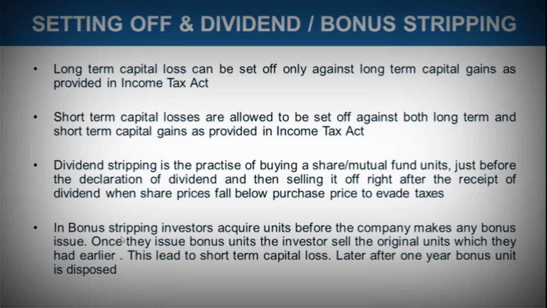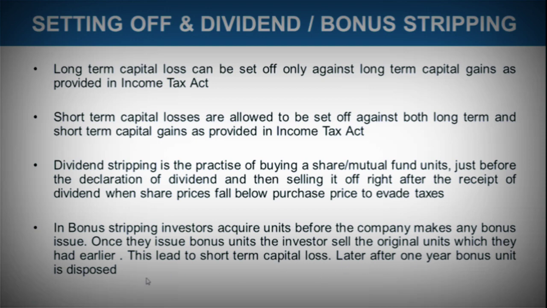The same concept applies to bonus also. In bonus stripping, investors acquire units just before the company makes a bonus issue. Once the bonus units are issued, the investors sell the original units which they had earlier. This leads to a short-term capital loss, which they can use to adjust their taxation on capital gains.